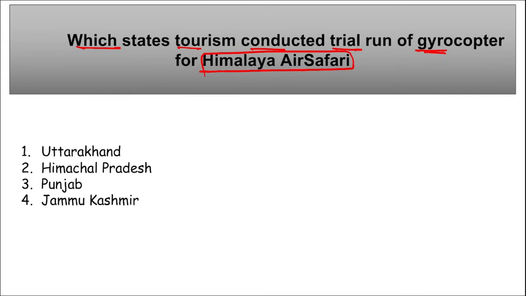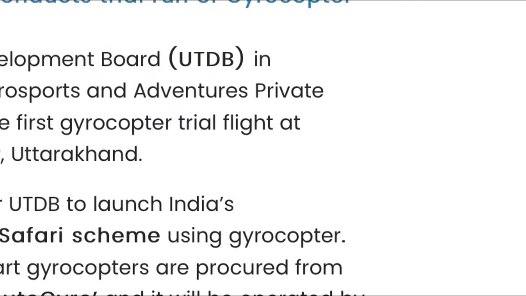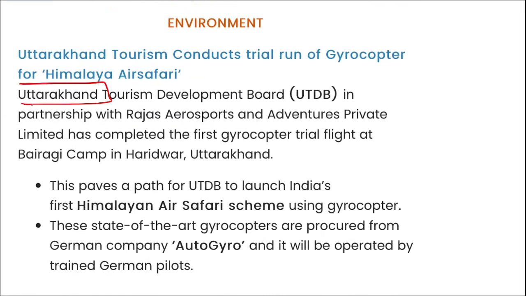Moving on. Next, which state tourism conducted a trial run of a gyrocopter for the Himalayan air safari? I repeat, which state's tourism has conducted a trial run of a gyrocopter for the Himalaya air safari? It is Uttarakhand, right? Uttarakhand Tourism Development Board in partnership with Rajas Aerosports and Adventures Private Limited. Let me show you here. First of all, remember, it is the state of Uttarakhand, correct?